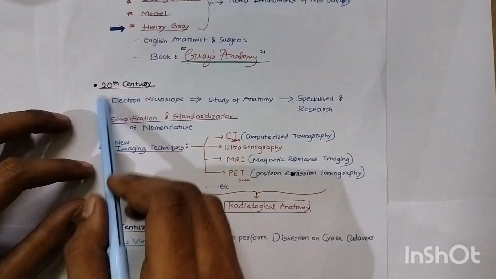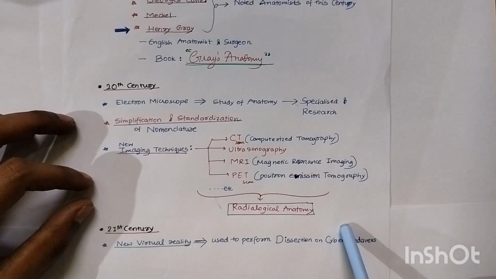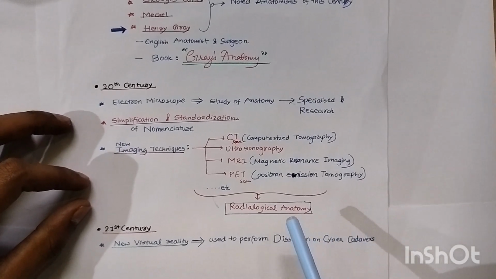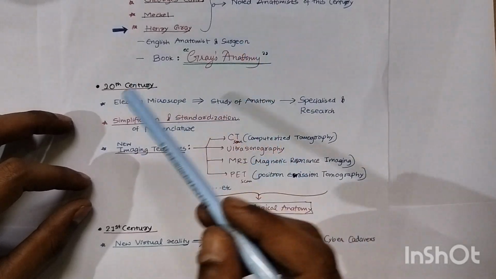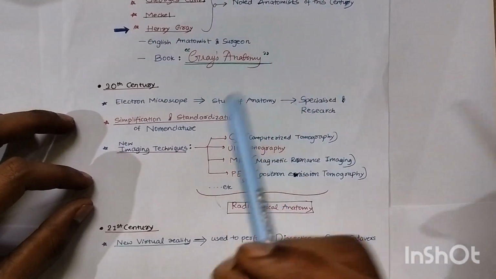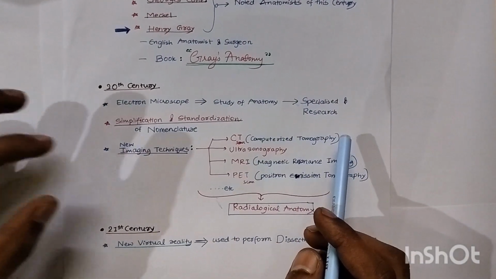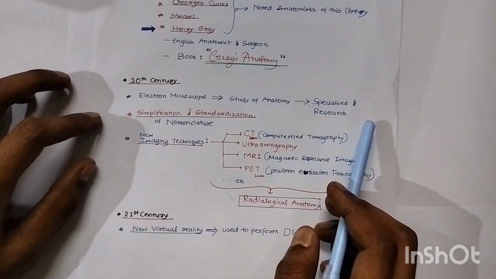So this is it for the first chapter. And in the second chapter, we'll learn about anatomical terminology, which will be very useful throughout your medical career, because those terms will be used in your medical career itself. You will always use those terms, so that will be very useful. We'll keep it short.